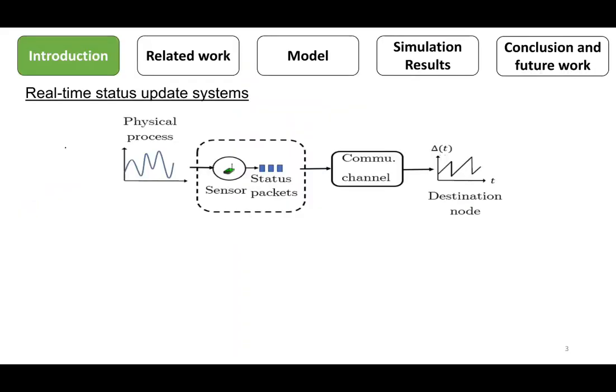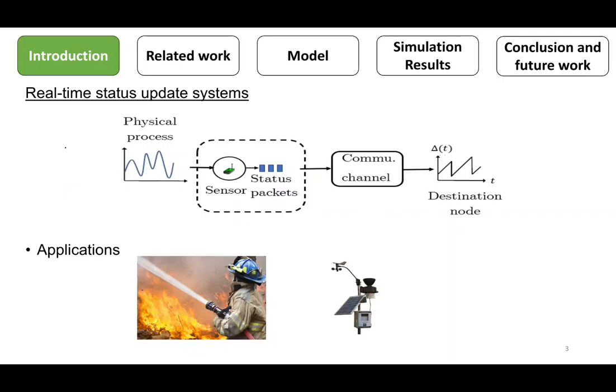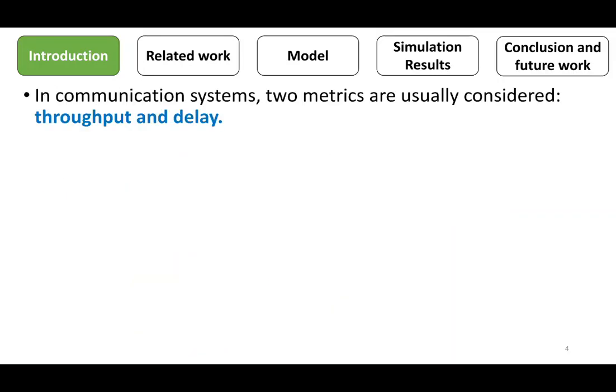In recent years, real-time status update systems are used in many applications, such as controlling forest fires and weather monitoring. In communication systems, two metrics are usually considered: throughput and delay. These metrics evaluate the network performance by measuring the average rate of successfully transmitted data and the required time for data transmission, respectively.